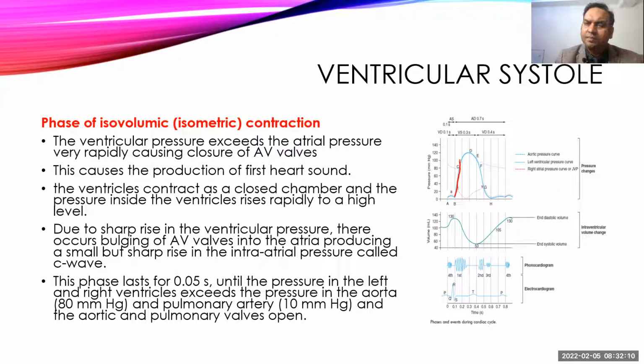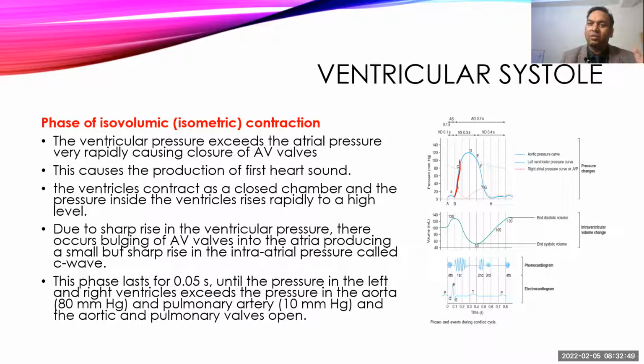And if you consider the pulmonary artery pressure, that pressure will go somewhere around more than 10 mmHg, which is a normal pulmonary trunk pressure. So the moment pressure goes above the aortic pressure or the pulmonary artery pressure, as blood always wants to move from high pressure to low pressure, blood tries to push the semilunar valve and move into the aorta or pulmonary trunk, and that causes opening of the semilunar valves, and that is the end of the isovolumic contraction.